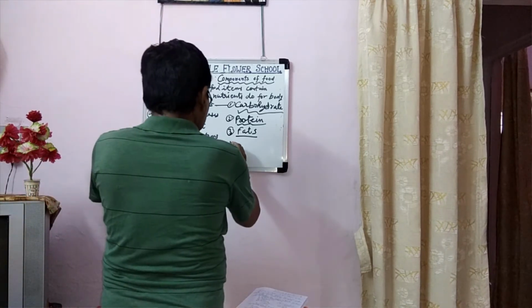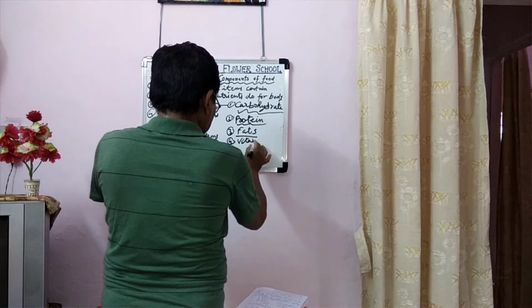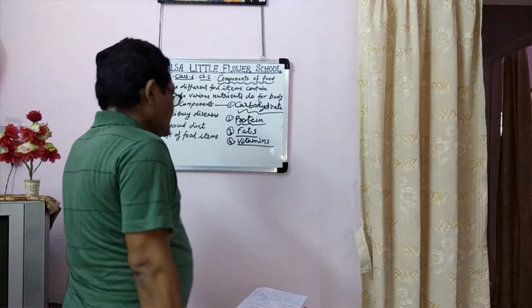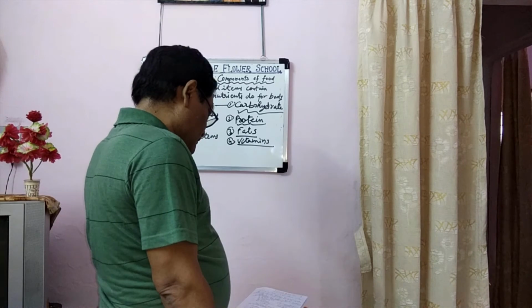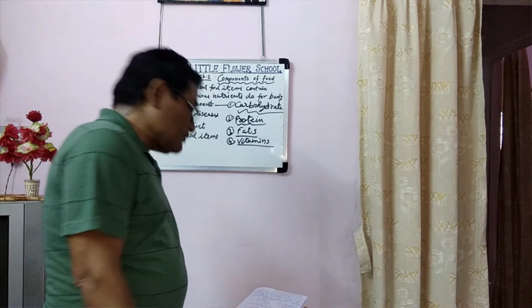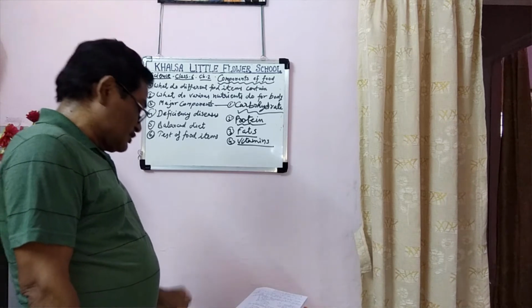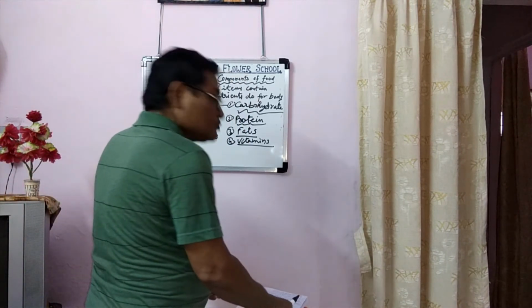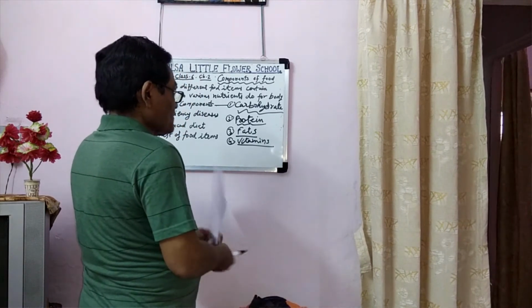Now next one, vitamins. Vitamins are obtained from different fruits, vegetables, etc. They provide strength to our body. Their main function is to give strength to our body and to fight against diseases.